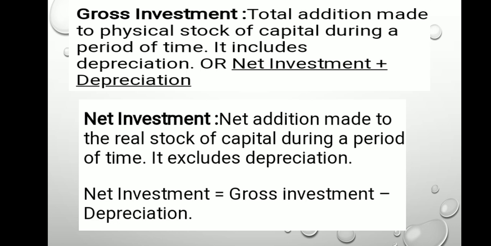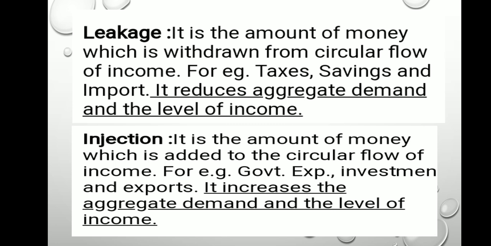Now what is net investment? Net addition made to the real stock of capital during a period of time. It excludes depreciation. Net investment equals gross investment less depreciation. Depreciation is the wear and tear of an asset. It is known as a non-cash expense as well.